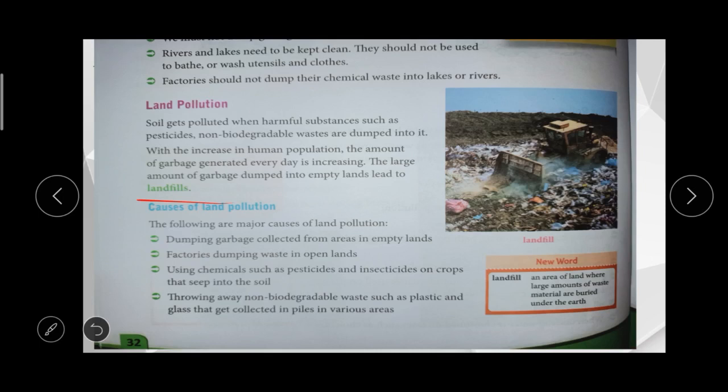Then throwing non-biodegradable waste. What is non-biodegradable waste? Plastic, glass. We throw it away in the open area, and that also causes land pollution. So the causes are dumping garbage, factory waste, chemicals, and non-biodegradable waste in the open lands, okay.